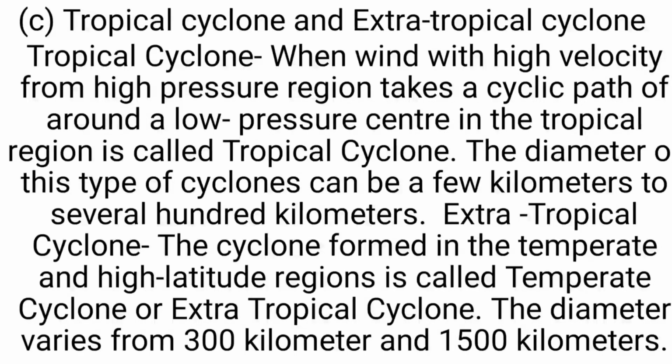C. Tropical cyclone and extratropical cyclone. Tropical cyclone: when wind with high velocity from a high pressure region takes a cyclic path around a low pressure center in the tropical region, it is called tropical cyclone. The diameter of this type of cyclone can be a few kilometers to several hundred kilometers. Extratropical cyclone: the cyclone formed in the temperate and high latitude region is called temperate cyclone or extratropical cyclone. The diameter varies from 300 km to 1500 km.